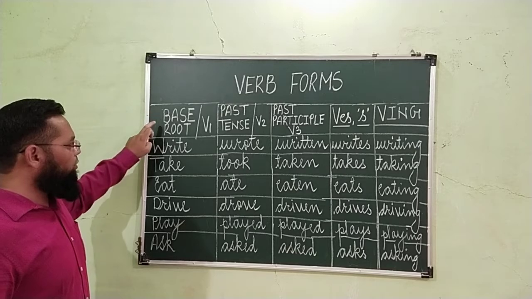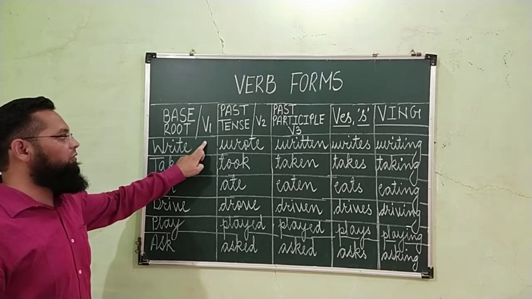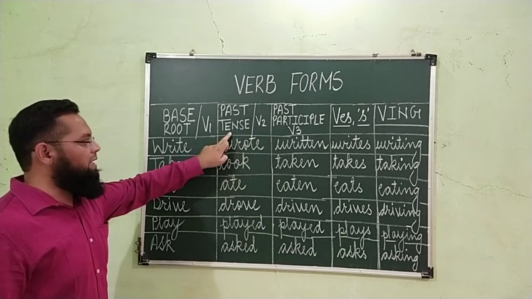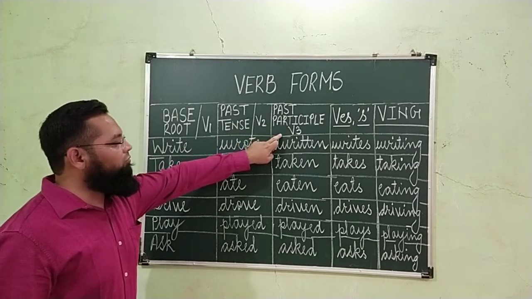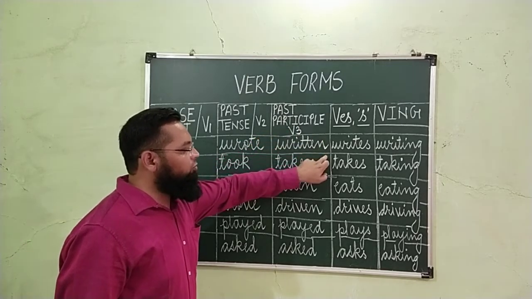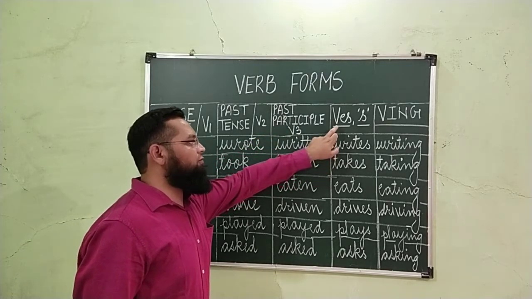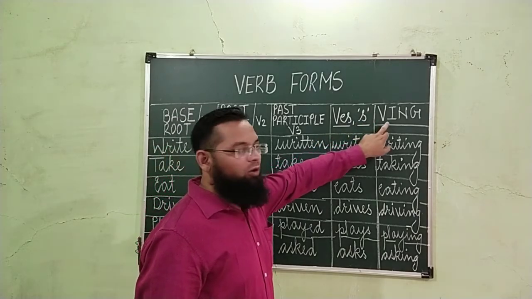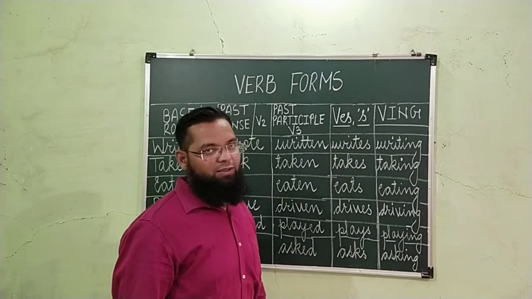Base form, root form or first form of the verb. Second form of the verb is called past tense. Third form of the verb is called past participle. The fourth form of the verb is called the verb in es form or s form. And the fifth form of the verb is called the verb in ing form.